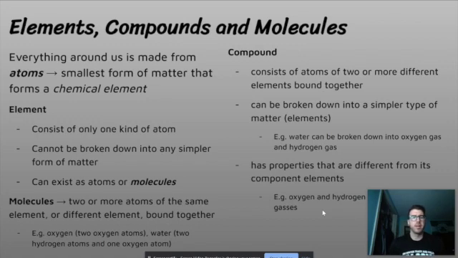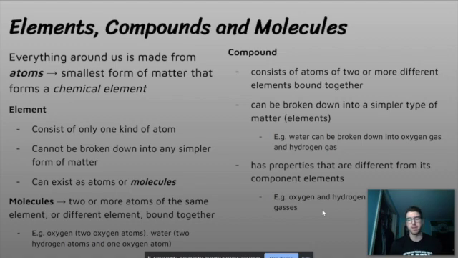All right, so let's talk about elements, compounds, and molecules. So everything around us is made of atoms. You've probably talked about this before in science, so this should be a review. An atom is just the smallest form of matter that forms a chemical element. And what is an element? An element consists of only one kind of atom. It cannot be broken down into any simpler form of matter.